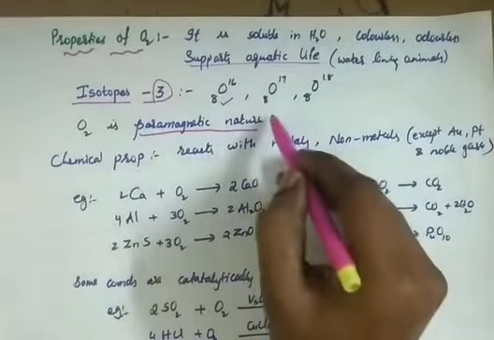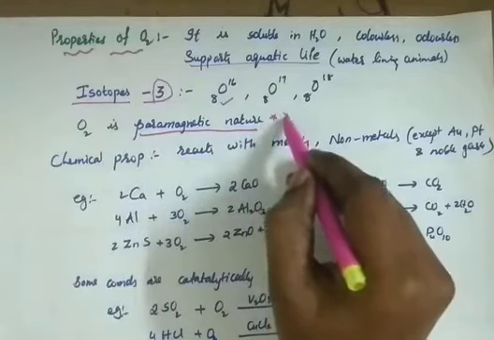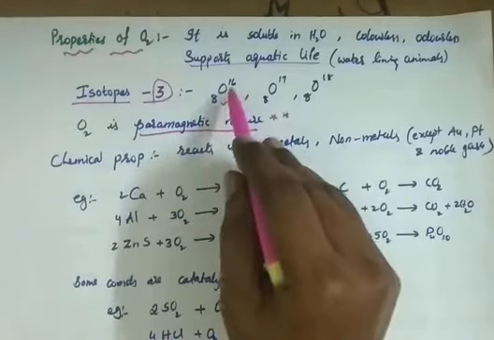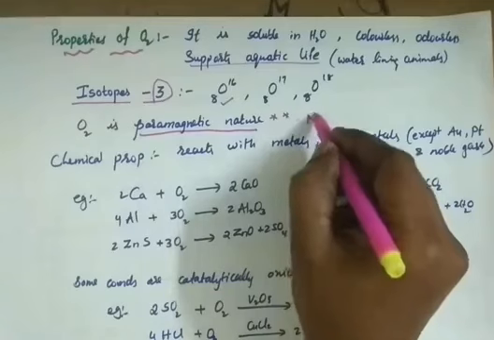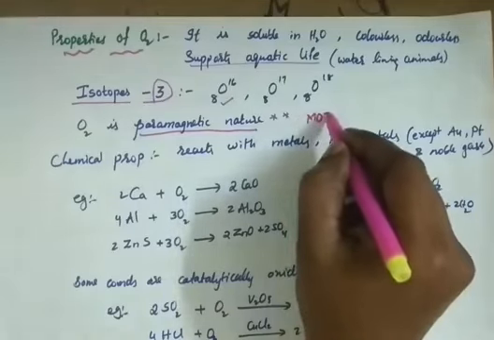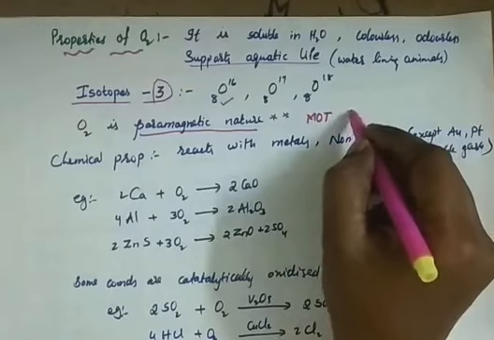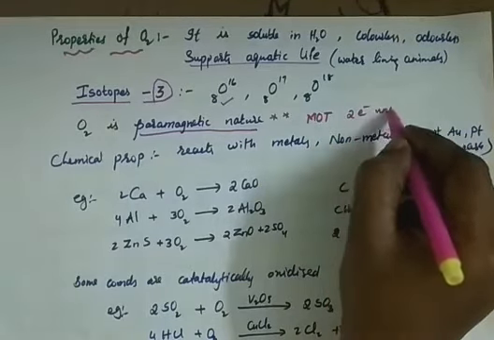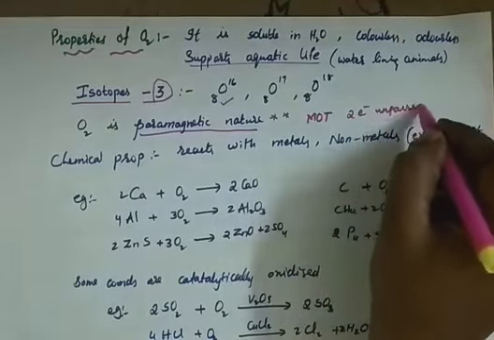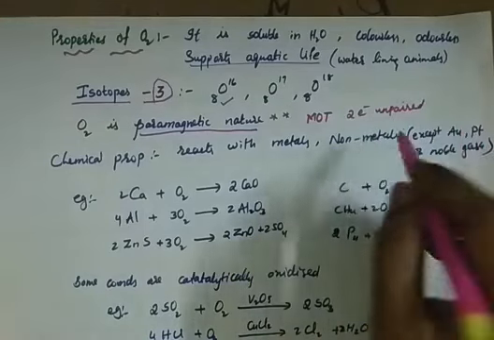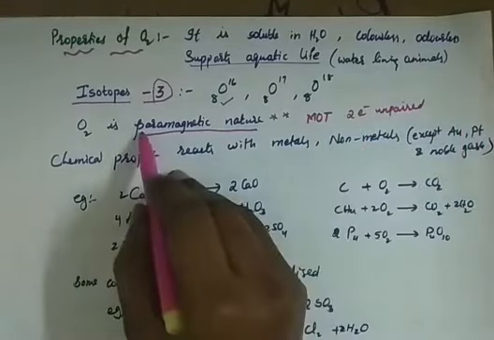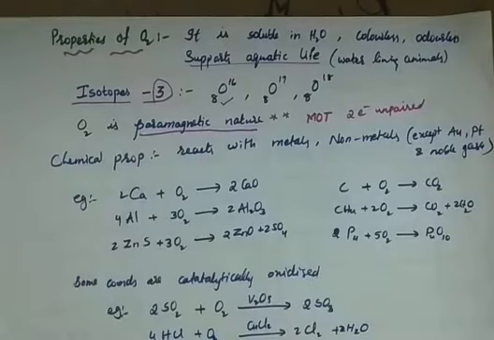Why is it paramagnetic in spite of having an even number of electrons? Because, as you might have studied in molecular orbital theory, MOT, according to MOT, 2 electrons are unpaired in the antibonding molecular orbitals. Because of these unpaired electrons, it gains paramagnetic nature. This you might have studied in the first year.